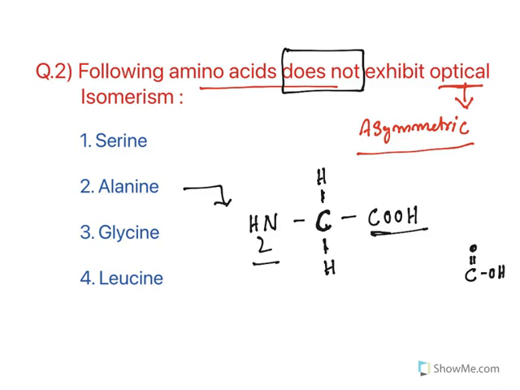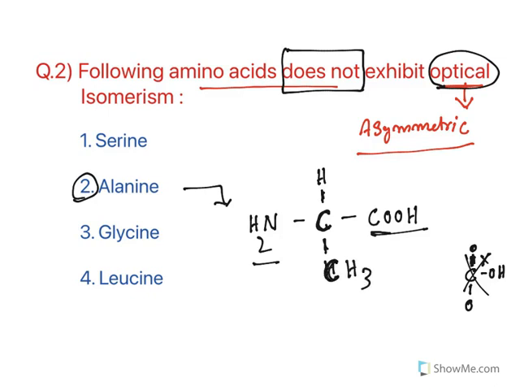The C double bond O, with OH, means it is attached to two oxygens. So this will not be considered asymmetric, and this is also not asymmetric. So if an asymmetric carbon is not there, they will not exhibit optical activity. So glycine does not exhibit optical activity. Sorry, it was wrongly read as alanine, but in fact glycine does not exhibit optical activity.